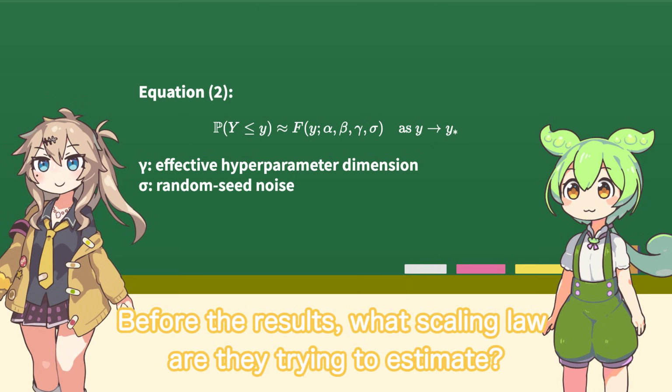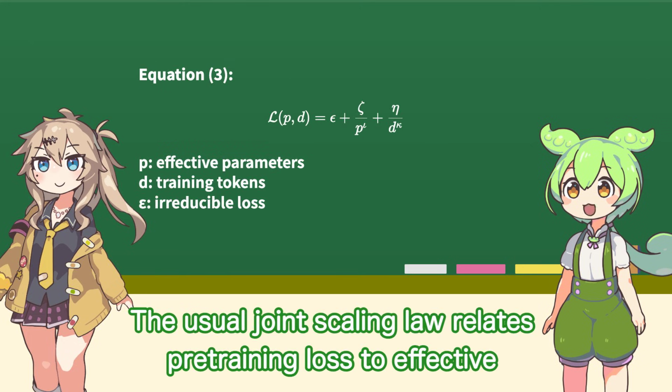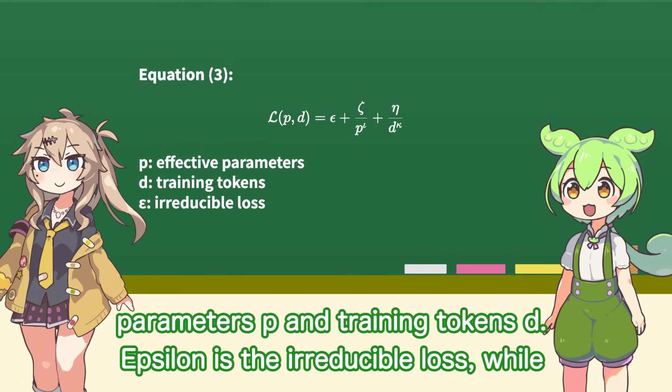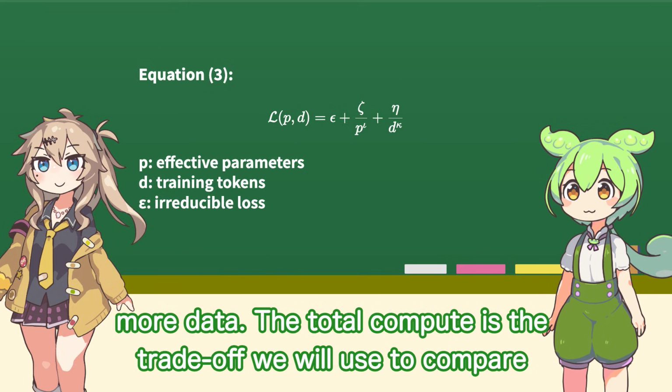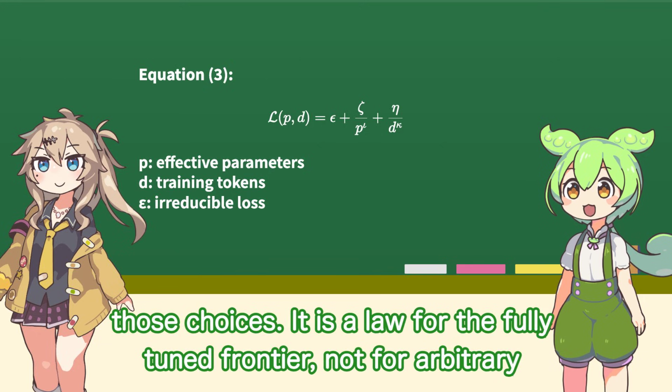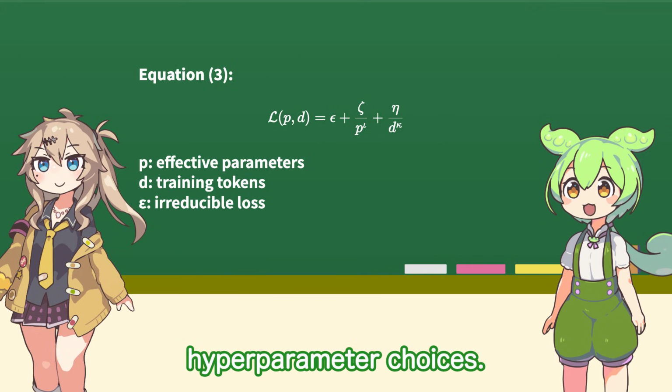Before the results, what scaling law are they trying to estimate? The usual joint scaling law relates pre-training loss to effective parameters n and training tokens t. Epsilon is the irreducible loss. It is a law for the fully tuned frontier, not for arbitrary hyperparameter choices.